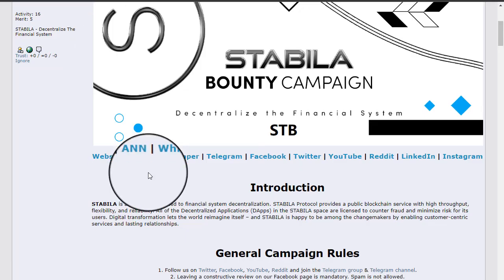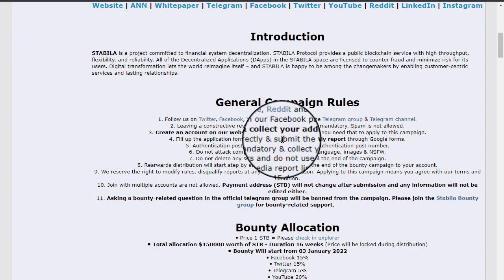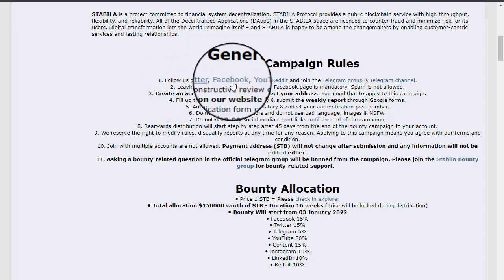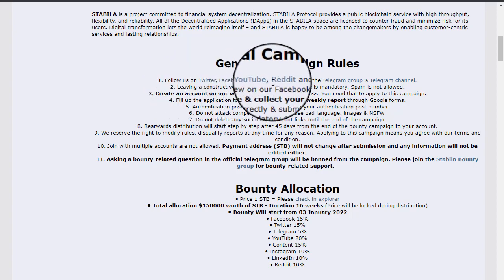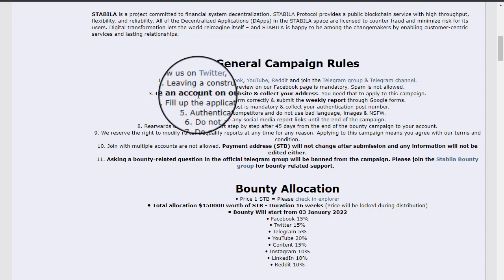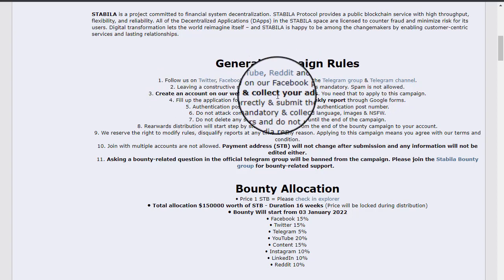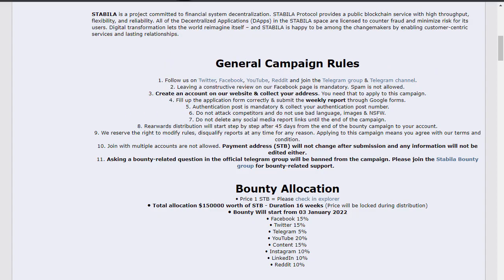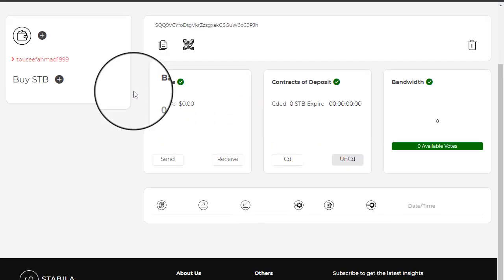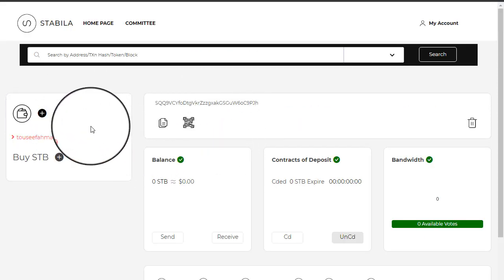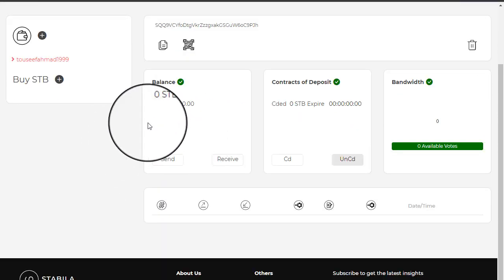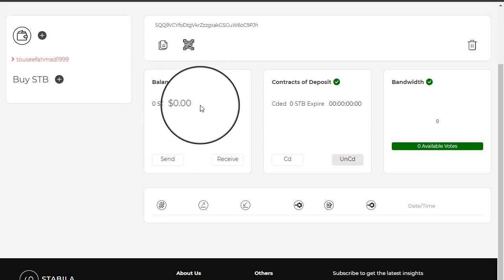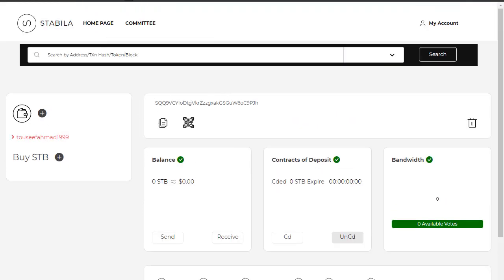Now we will discuss the general campaign rules. They have mandatory rules. First of all, you have to follow Twitter, Facebook, YouTube, Reddit, and the official groups and channels, and leaving a constructive review on the Facebook page is mandatory. Spam is not allowed. Create a wallet on our website. You must create an account and a deposit address, because your STB token will be received on this website. After that you can send it to any exchange.